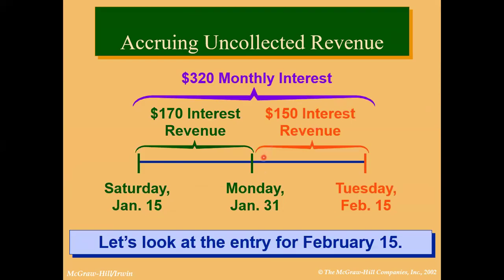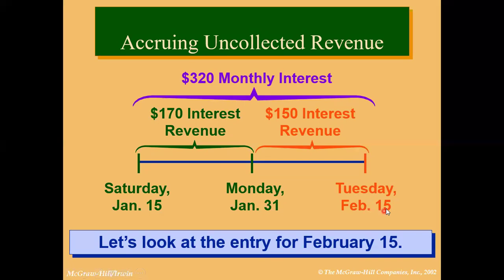Now the data shows that from January 31st to February 15, the interest revenue earned is $170 for these 15 days and $150 for these 15 days. Now, what would be the journal entry on the 15th of February? This is a question. Because the bank is making payment after a month, on the 15th of every month.